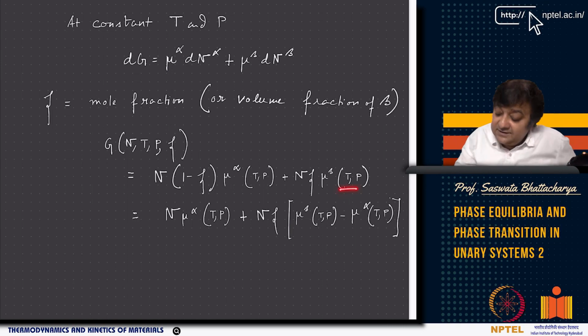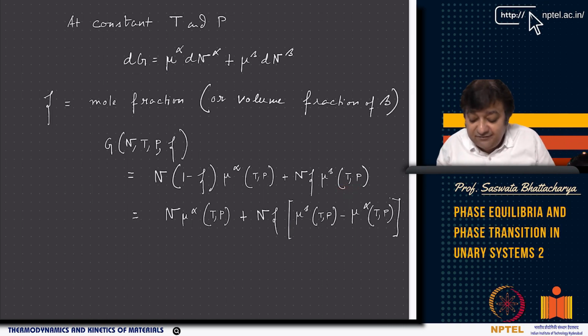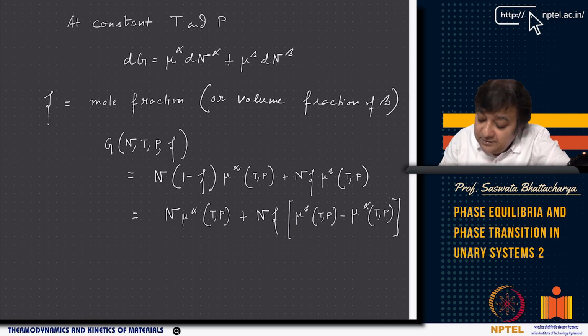Now, alpha is my parent phase, so I can take the alpha phase out. So this becomes n mu alpha T,p plus n times zeta, where zeta is an internal process variable which represents the volume fraction of beta, times mu beta minus mu alpha. If I take n zeta common, then I have mu beta minus mu alpha.